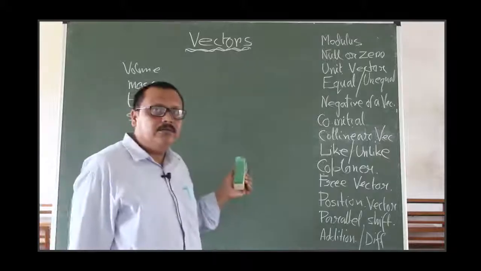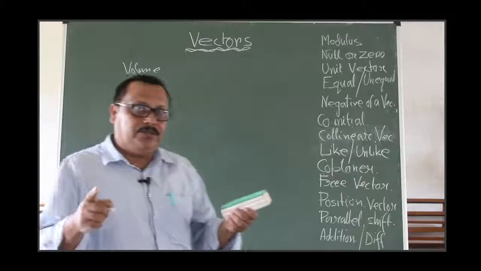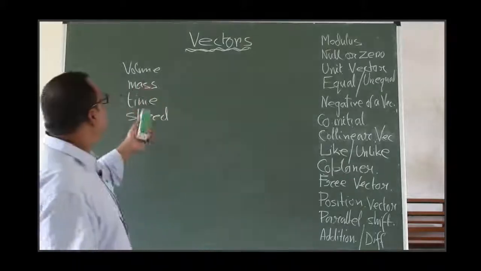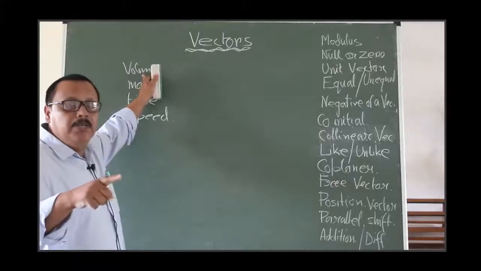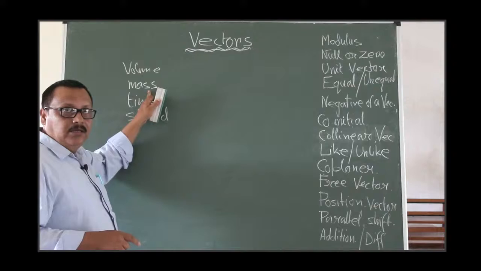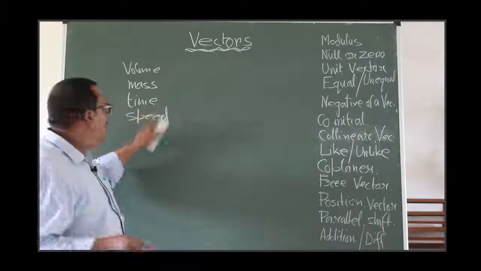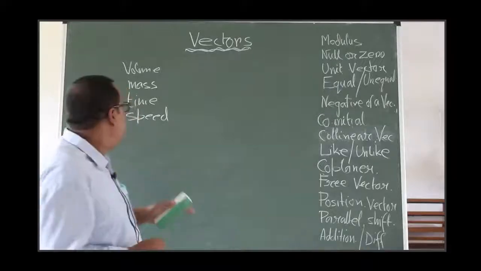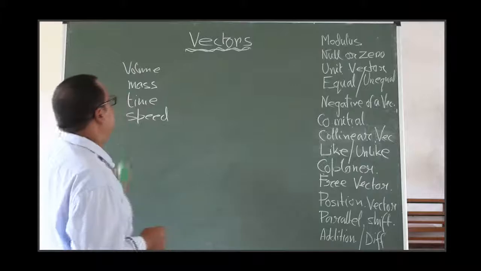A lot of things we see in our daily life have only values. You can measure the volume by cubic centimeter, cubic millimeter, cubic kilometer; mass; time in second, minute, hour. Only the value you can measure, right? Speed also, only the value we can measure.